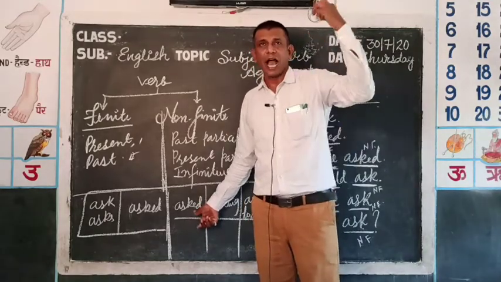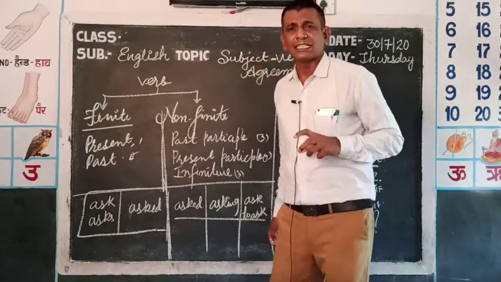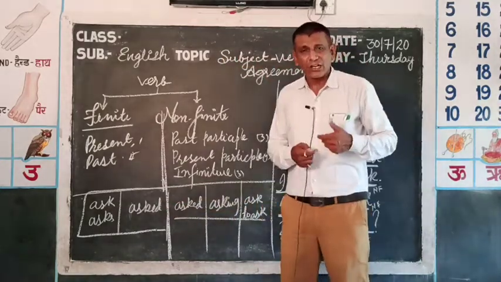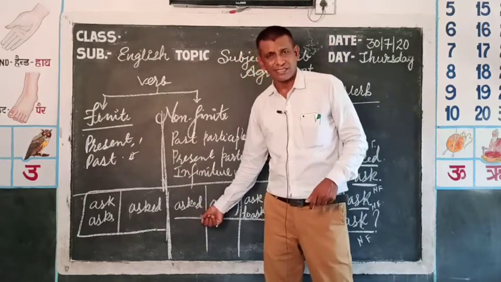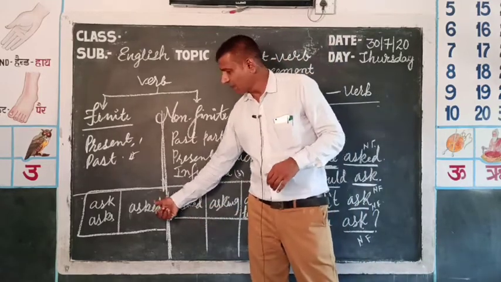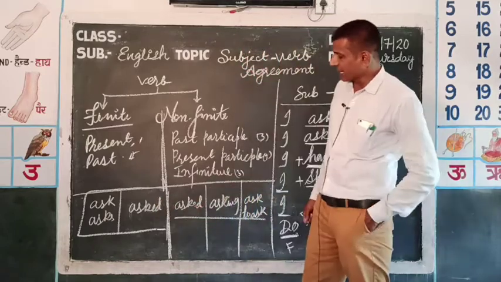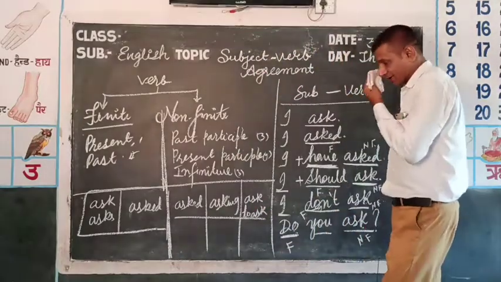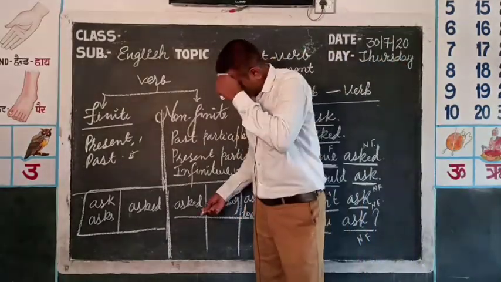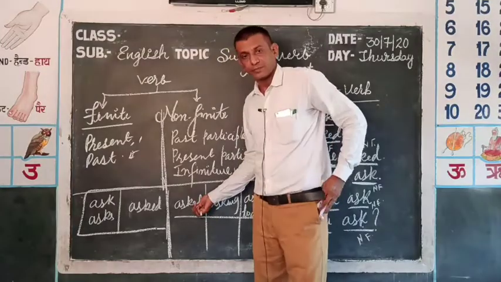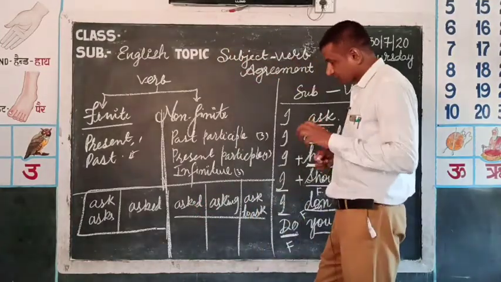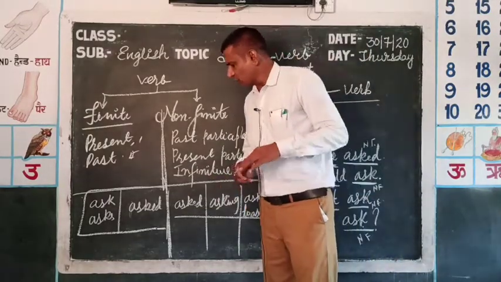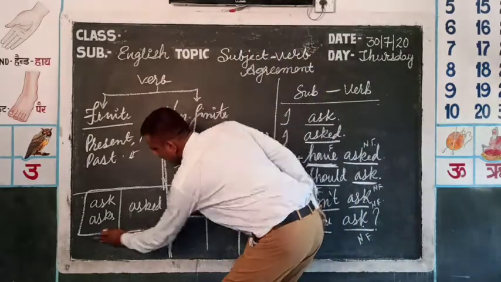Suppose I asked. Fortunately this sentence is correct because this asked and this asked are the same. So when you say I asked, it means it is the past form, not the past participle. When you say I have asked, it means you are using this form, asked. So suppose I take one more example of a verb which has all 3 forms different, like